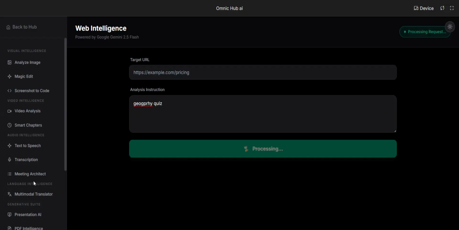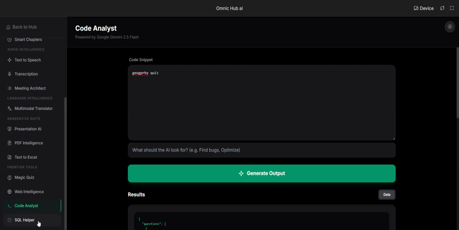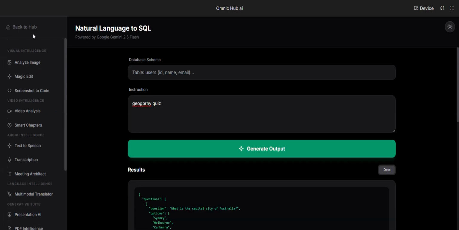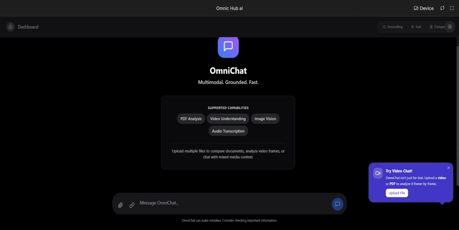And then we have web intelligence. We do have code analyst, SQL helper. Back to home page, we have Omni chat where you can upload multiple files like PDF, video, image.